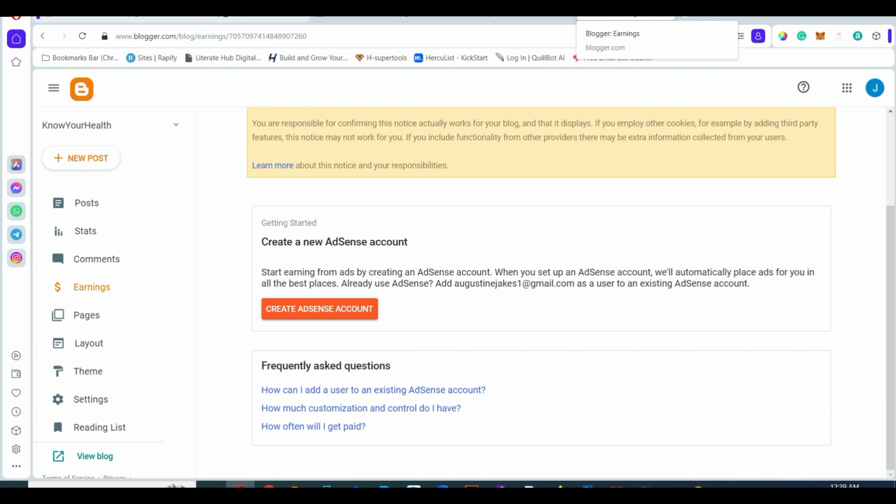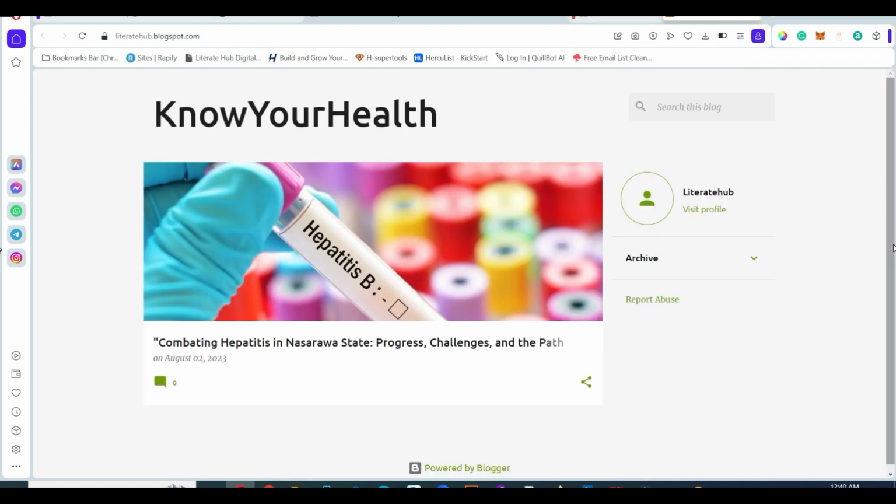So that's just how it is. With the steps I've provided here, if you want to create content, I'm sure you'll be able to create over 10 content per day. We've just created one content now. It doesn't even take us up to 5 minutes. So you can create up to 10 content per day. And within, let's say, 1 week, you have already completed your 20 articles on this blogspot, and then you apply for Google AdSense. Then Google approves your request, and you start making money from there.